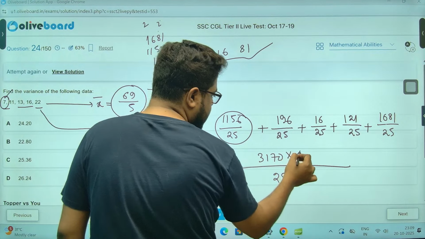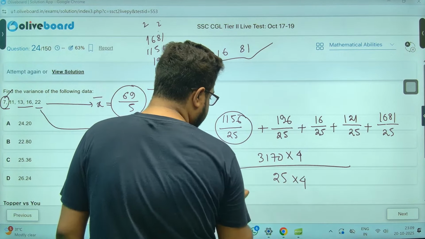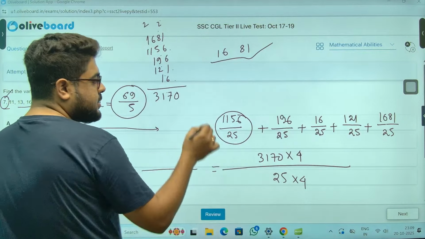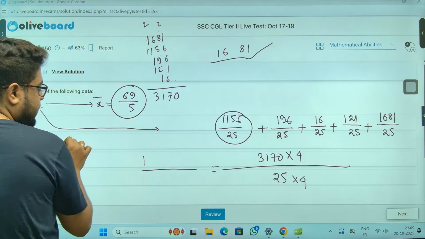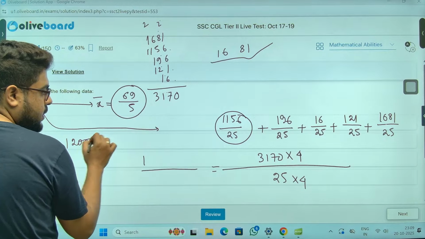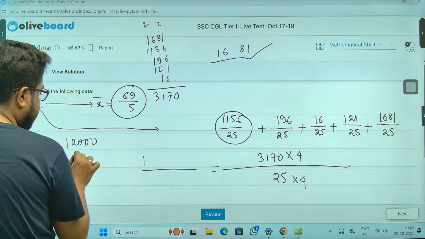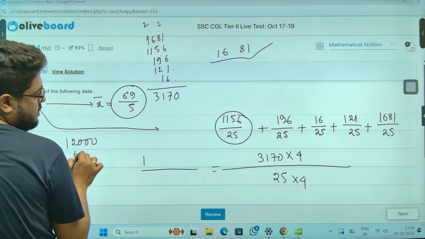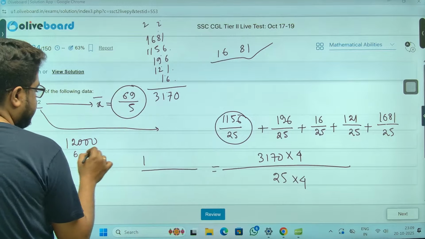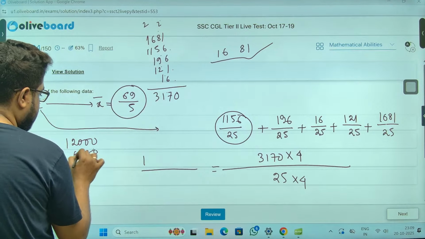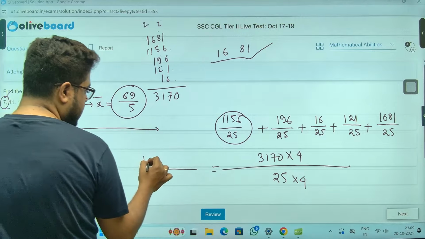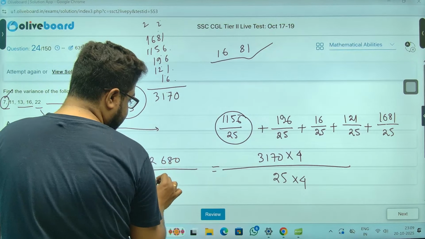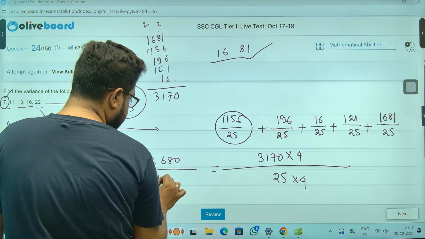So again into 4 into 4. Calculate karo sir. 12,000. 3 fours are 12,000. 1768. 68. 680. 12,680. 680 by sir, it is 100.